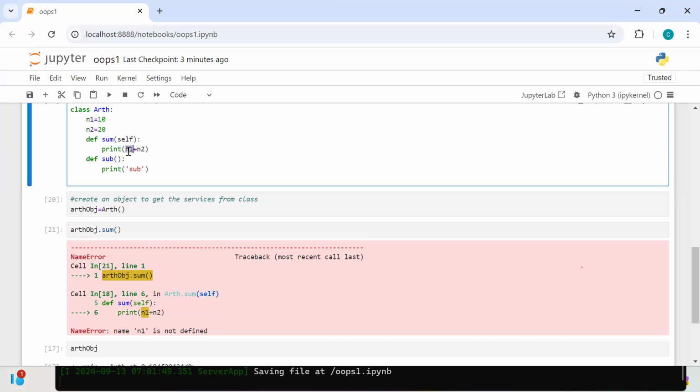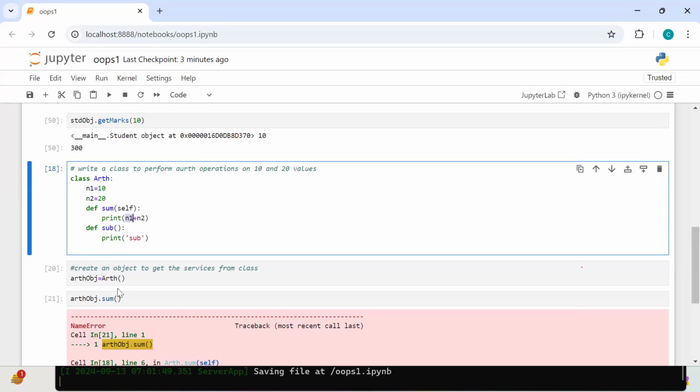So class members, this is the thumb rule: you can access class members using an object only. Directly we are not able to access. This is the thumb rule for any programming language. Understood? Class members can be accessed with an object only, whether inside the class or outside the class, it does not matter.